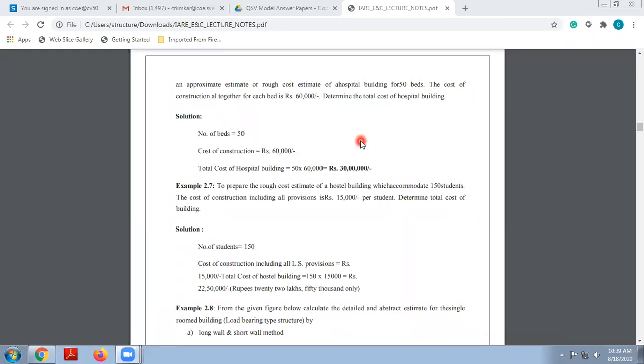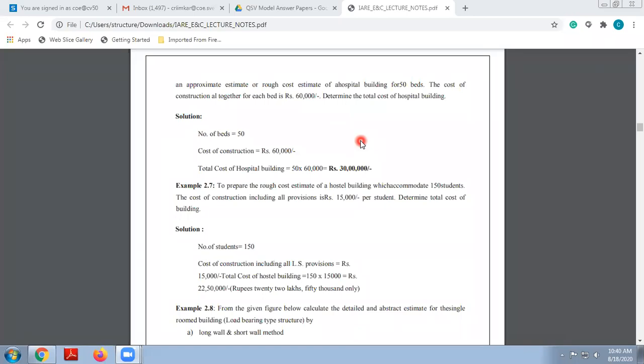The formula to determine the approximate estimate, as far as the service unit method or unit based method is concerned, is: approximate estimate equals number of service units multiplied by cost of construction for each service unit. What is the formula that we are going to use? Approximate estimate equals number of service units multiplied by cost of construction for each service unit.